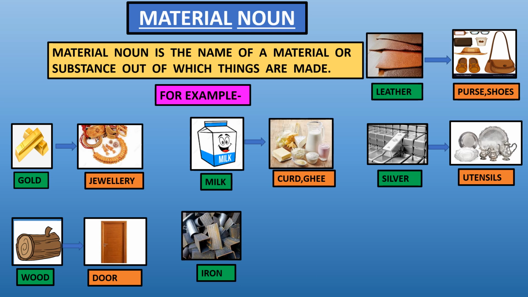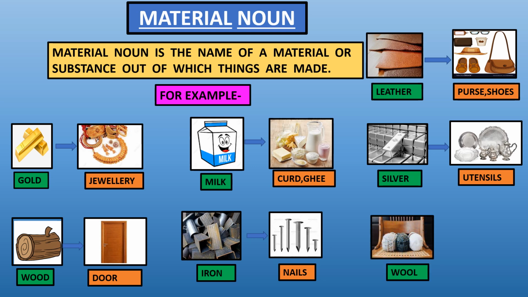Iron. Many things around us are made up of iron like nails and other items. So it is also a material noun. Wool. Wool is a raw material for making sweaters or woolen clothes. So this is also a material noun. So everything which is used as a raw material for making usable things is known as a material noun. So leather, gold, milk, silver, wood, iron and wool are all material nouns.